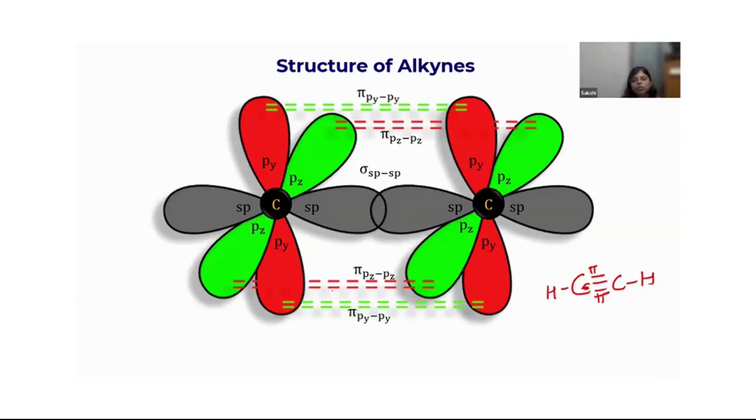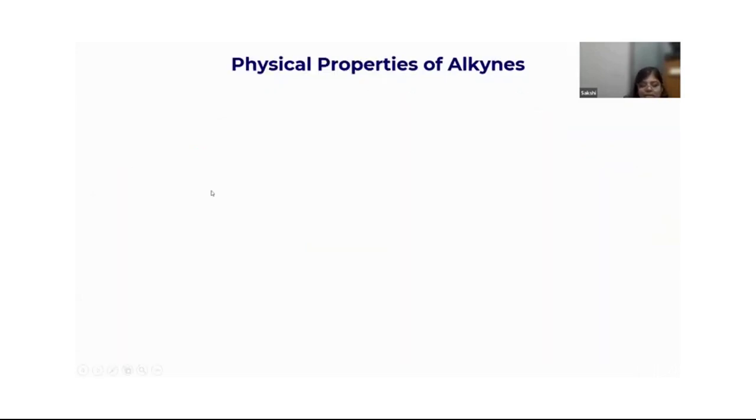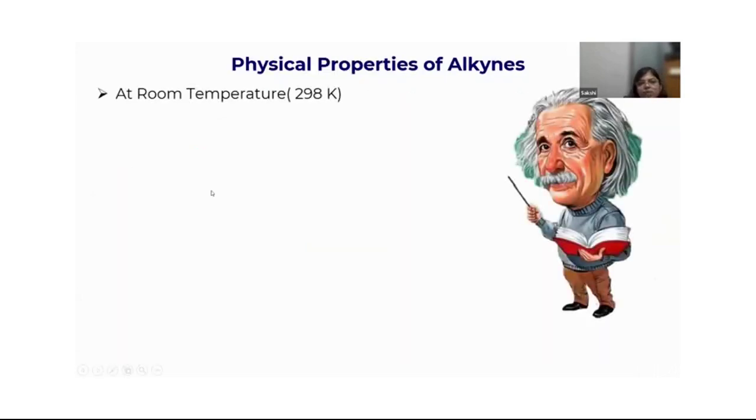Pi bond is formed due to overlap between the p orbitals. Can you see? Between pz, one pi bond. Between py, one pi bond. Okay. And hydrogens are bonded at the end with the sigma bond, that is a head-on overlap. Okay. So here we have 2 pi and 1 sigma, right? This is ethine.